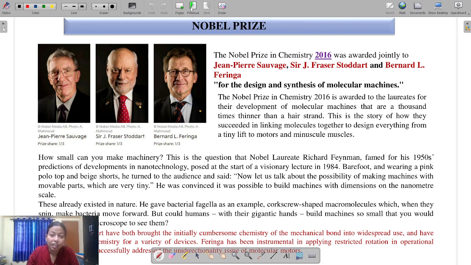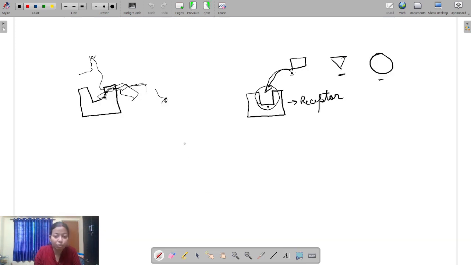Suppose there is a molecule with two binding centers, 1 and 2, where a binding center can bind a circle, and by changing just an external stimulus like pH, this ring can continuously go up and down from this point to this point. As this circle goes up and down continuously, it deals with some energy. So this is also like a machine.